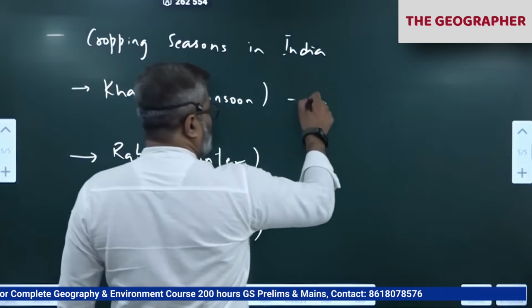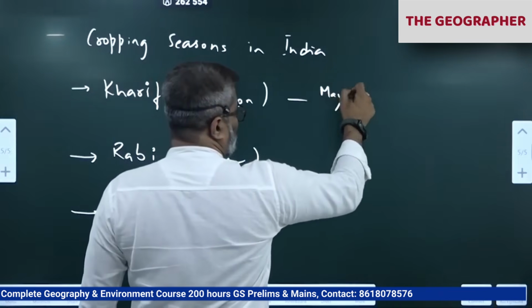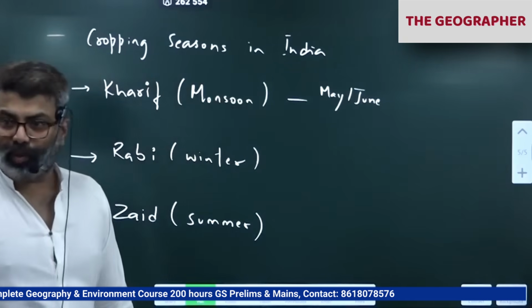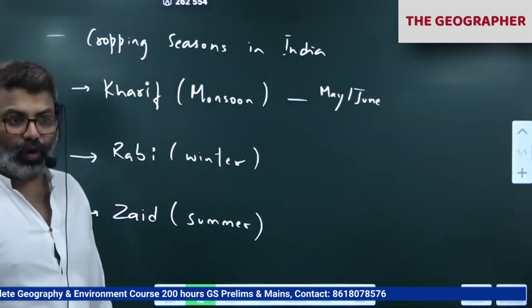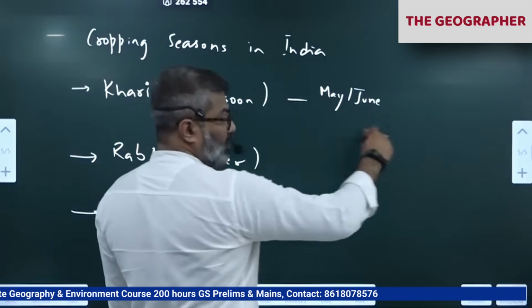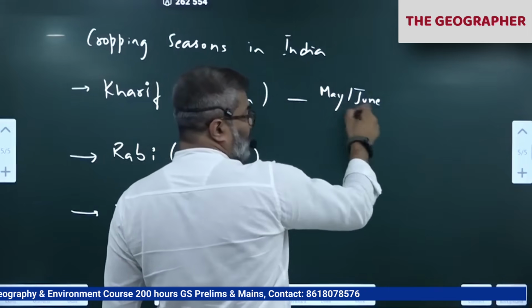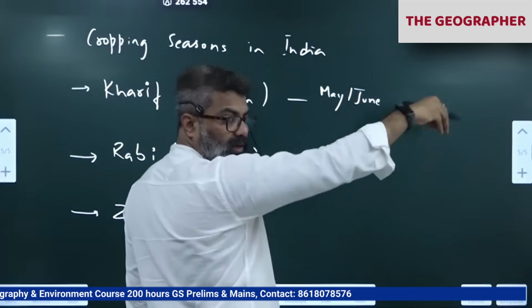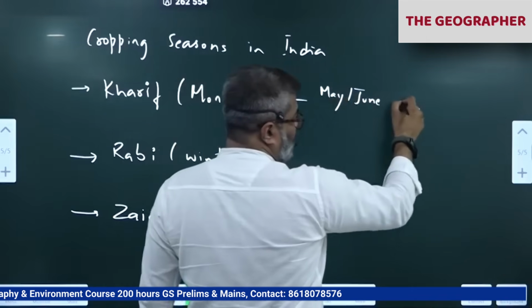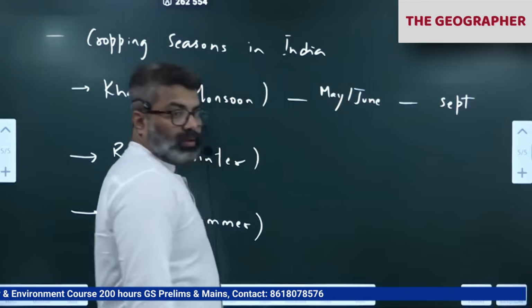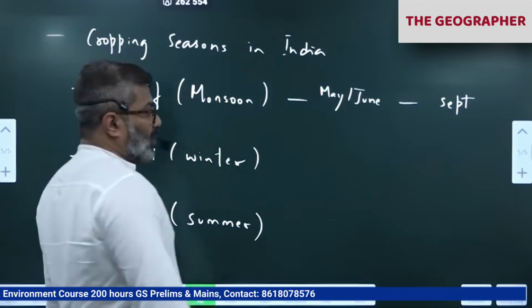Kharif sowing starts in May or June, depending upon the rainfall reports from the IMD, when the rainfall will occur in that part of the country. So farmers decide based on when they get sufficient moisture. May, June. Harvesting in September, October.